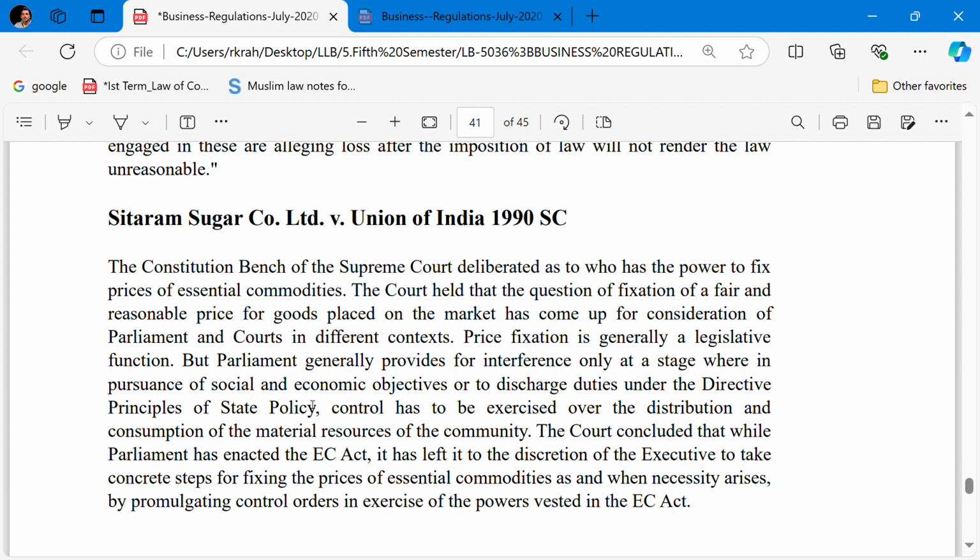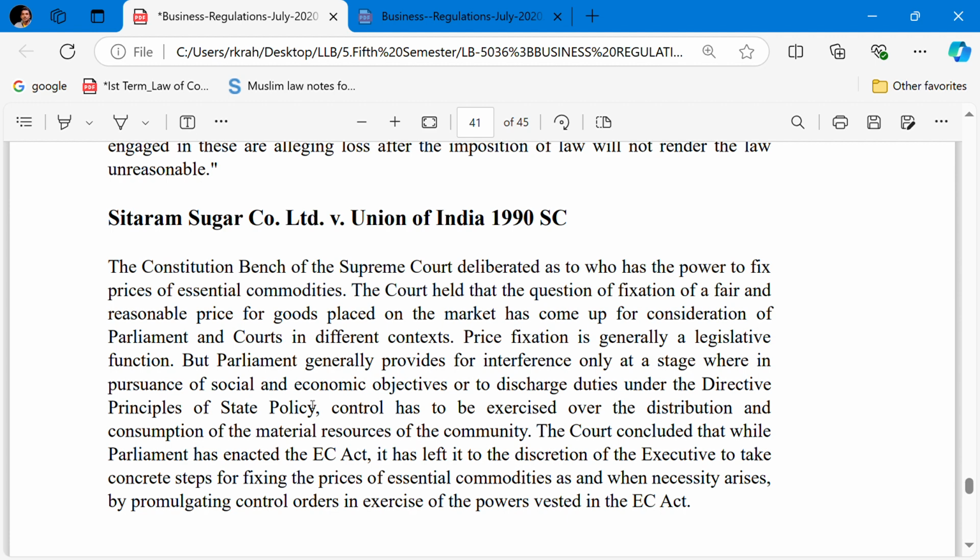Price fixation is generally a legislative function, but the Parliament generally provides for interference only at a stage where, in pursuance of the social and economic objectives or to discharge duties under the Directive Principles of State Policy, control has to be exercised over the distribution and the consumption of the material resources of the community.